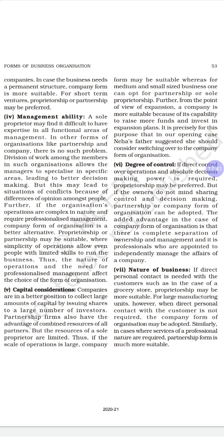Then capital consideration. Companies are in a better position to collect a larger amount of capital by issuing shares to a large number of investors.